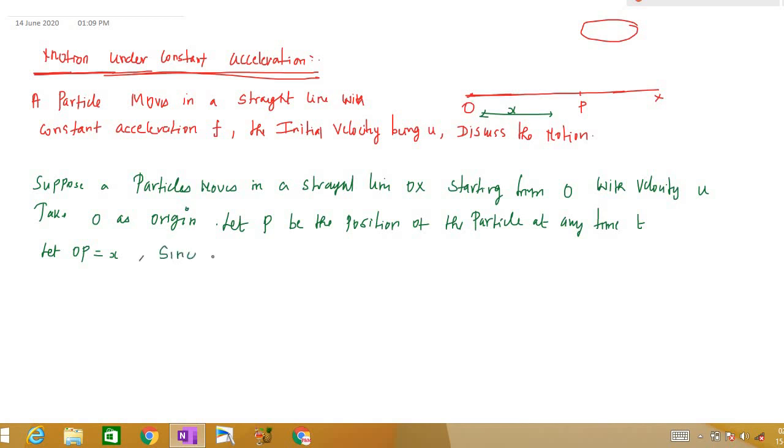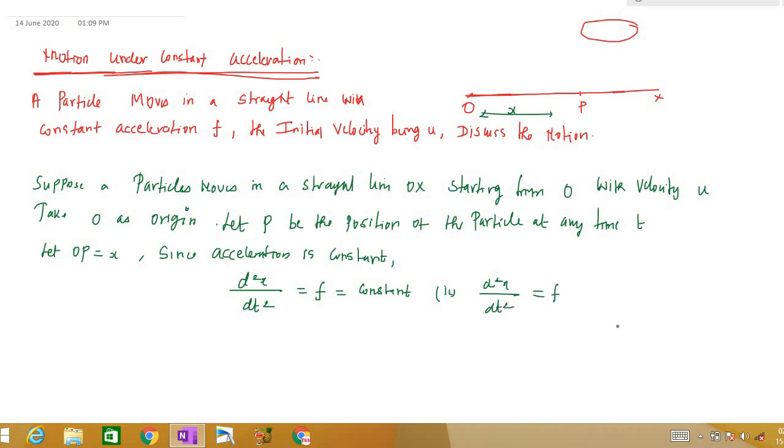So since acceleration is constant, we know acceleration is d square x by dt square. So this is f and this is constant. That is, d square x by dt square is equal to f.